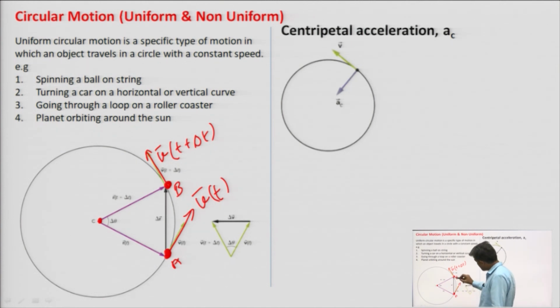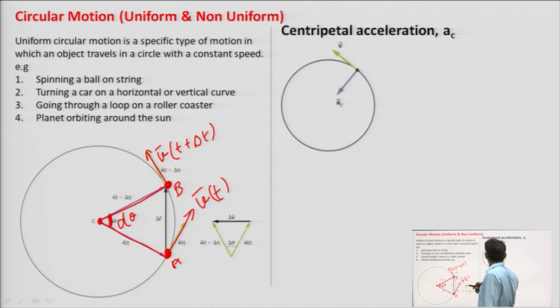And from point A to B, what is the angular displacement at the center? It is through this angle, say this is d theta or delta theta.